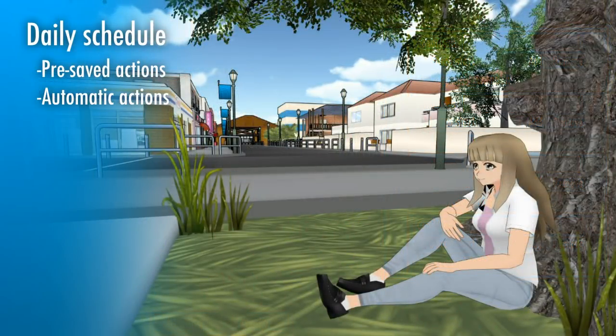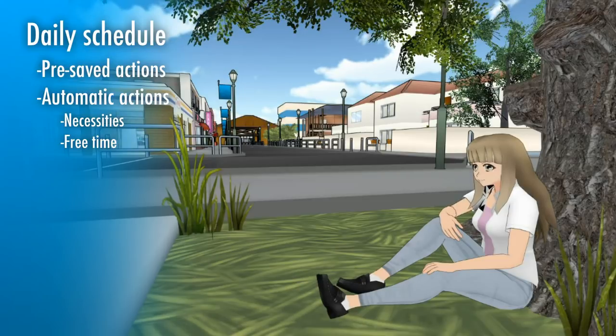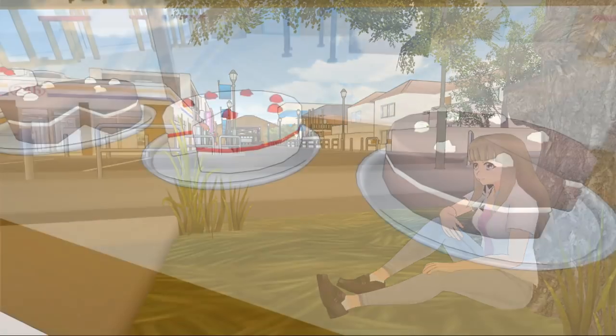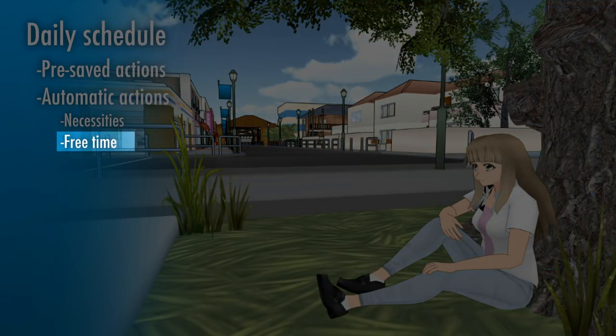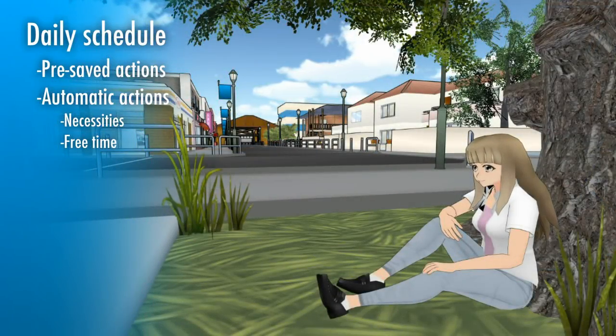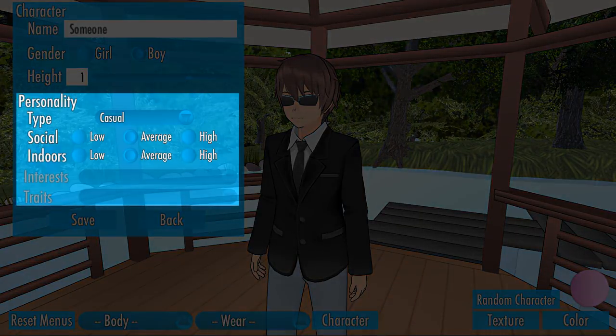The automatic actions have two types. The first type are necessity actions. Whenever one of a character's necessity gets to a bad condition, that character will automatically go do something to get back to normal. For example, if a character feels hungry, they will go and eat. The second type are free time actions. Whenever a character doesn't have anything to do, they will find something to do based on their personality and interests.